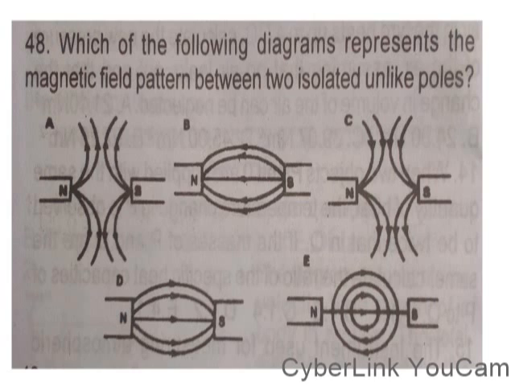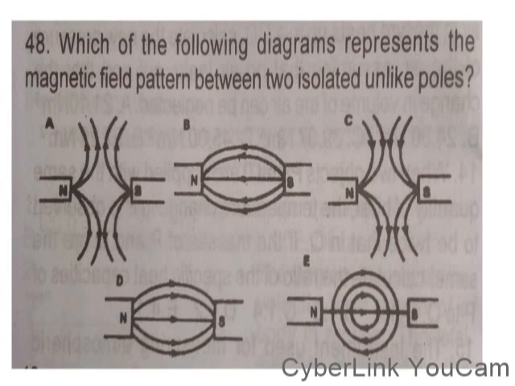Here is a question relating to magnetism. Which of the following diagrams represents the magnetic field between two isolated unlike poles? Now, please take note. In a magnet, we have two poles, a north pole and a south pole. And here they are unlike, that means one will be north and the next one will be south.